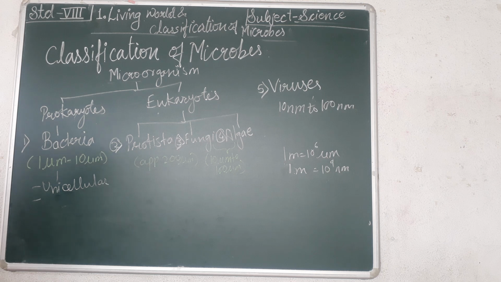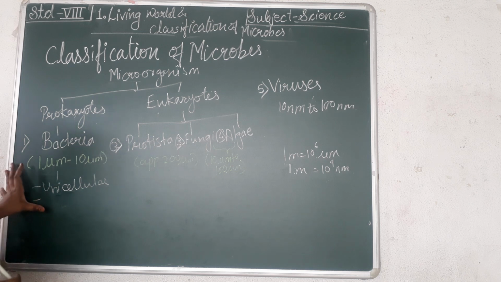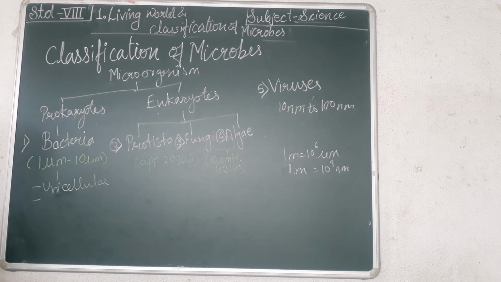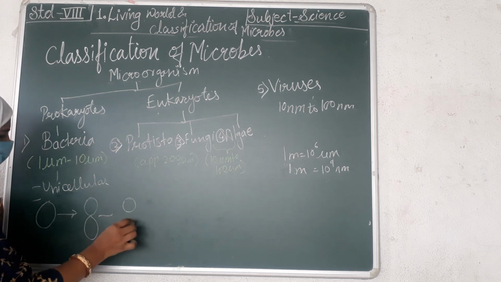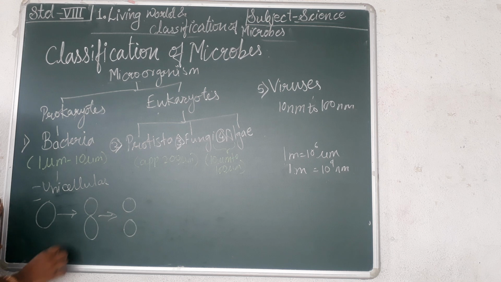A bacterial cell is prokaryotic with a cell wall, but a distinct nucleus and cell organelles are absent. Okay, they have a very simple structure. They reproduce by simple binary fission. Okay, what do they do? They perform simple binary fission, meaning they divide themselves into two halves, and in that way they reproduce.